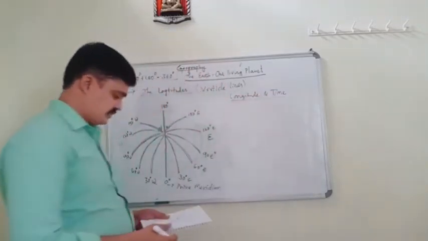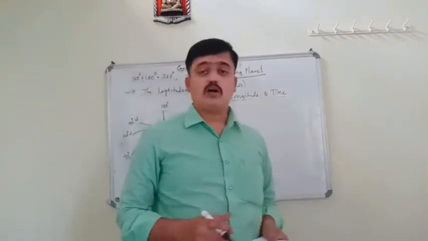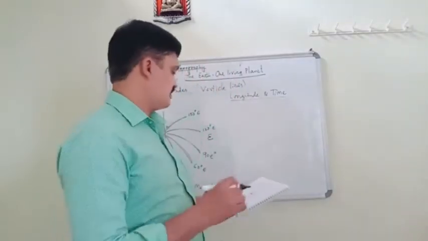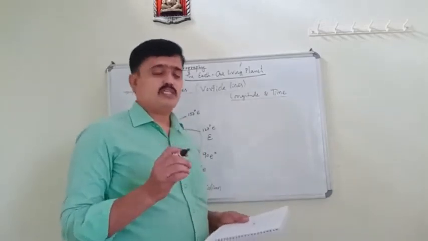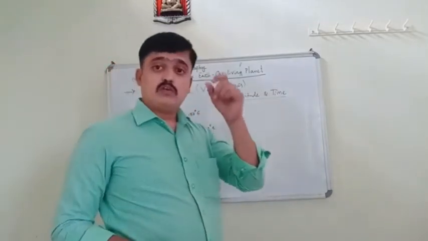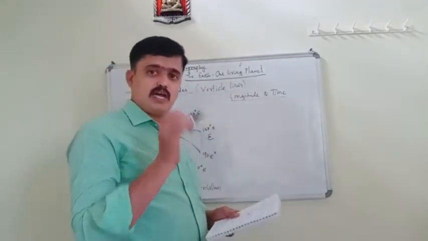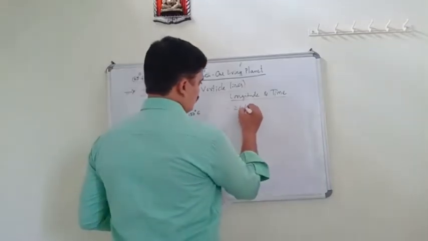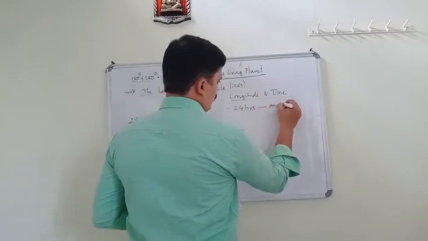Longitude and time. You know that Earth rotates on its axis, and it takes how many hours? It takes 24 hours for one rotation.